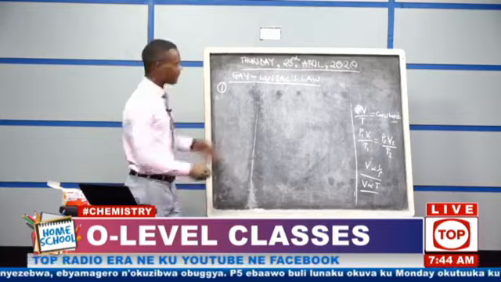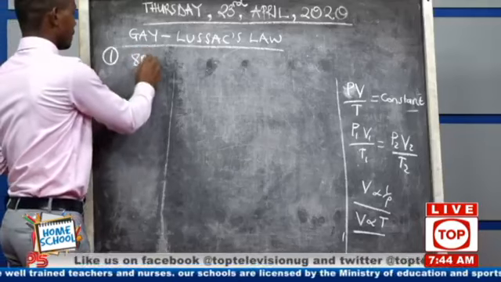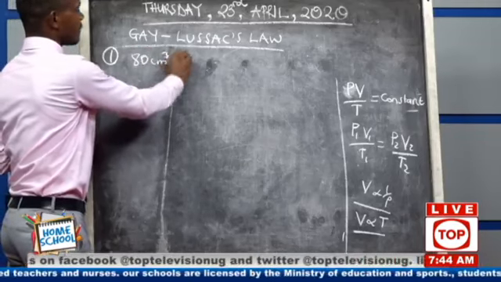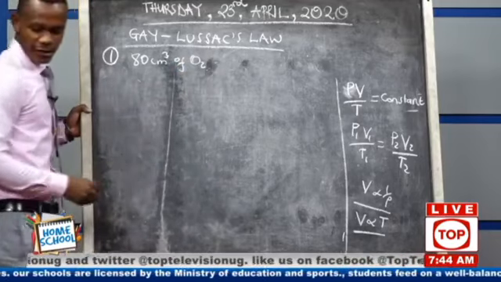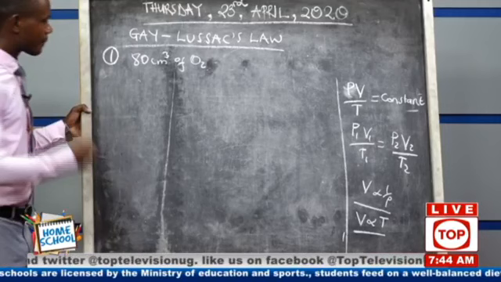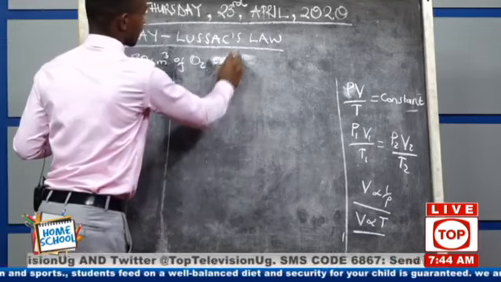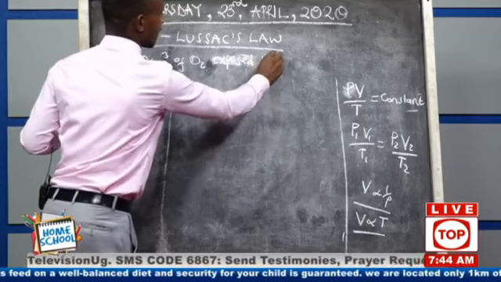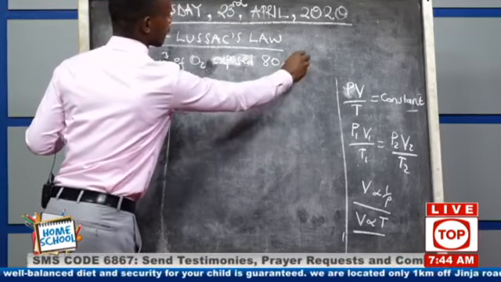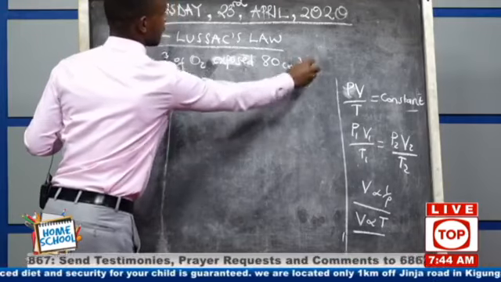They have said that 80 cubic centimeter of oxygen, okay? They are exposed with, that means they react with, they are put, let me use the word exposed, it is better. Exposed with 80 cubic centimeter of